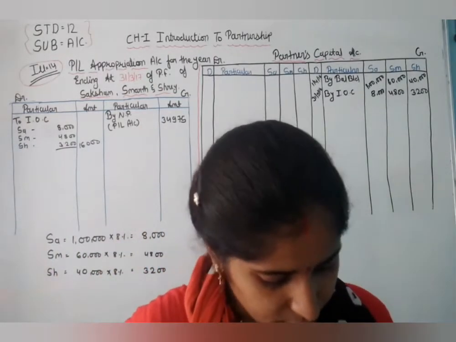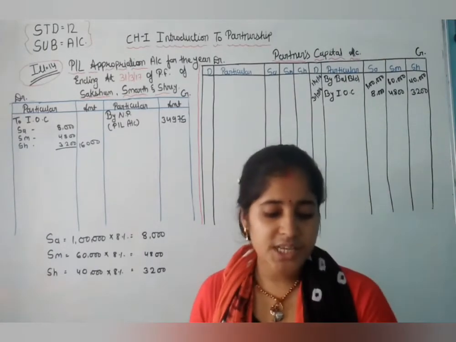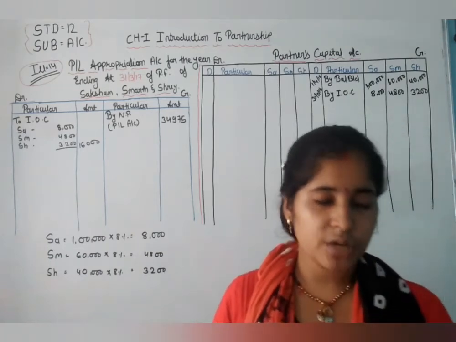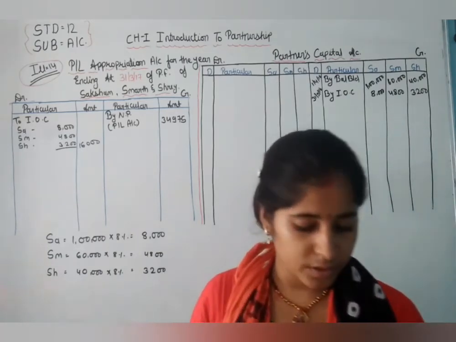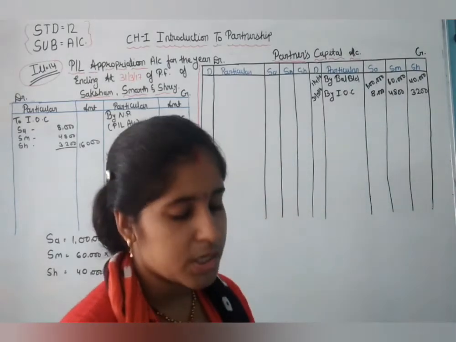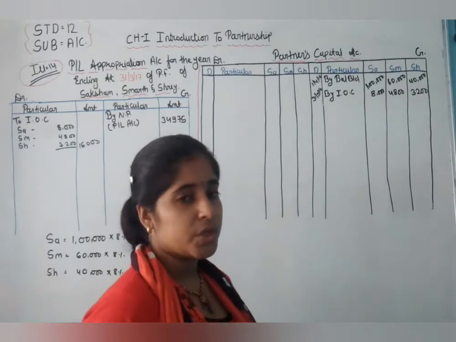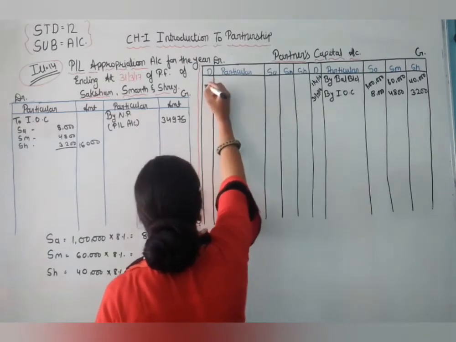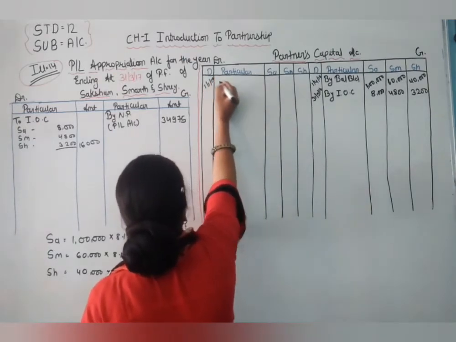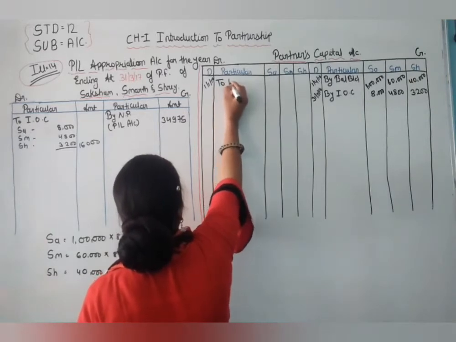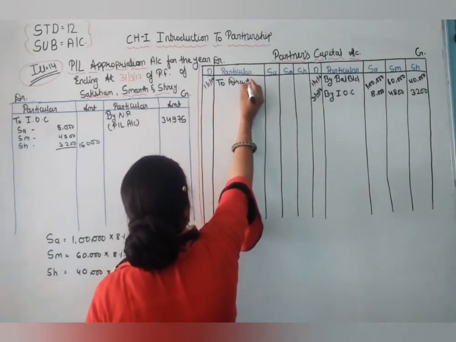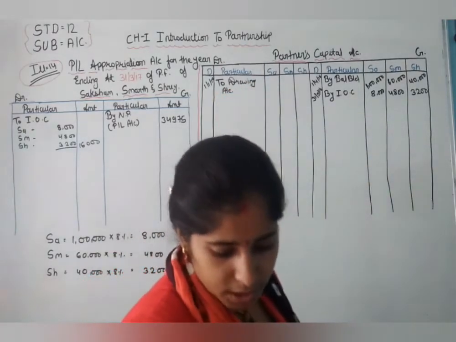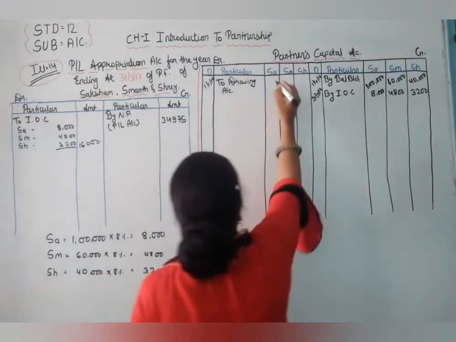Now here, interest chargeable on drawing is 10%. First of all, we see that Saksham and Shreya withdrew capital of 5,000 and 4,000 on 1/1/2017. So it is reducing the capital, and we write it on the debit side of the partners' capital account, 1/1/17 to drawing account. Because it is withdrawing, that is called drawing. So here 5,000 for Saksham and 4,000 for Shreya.